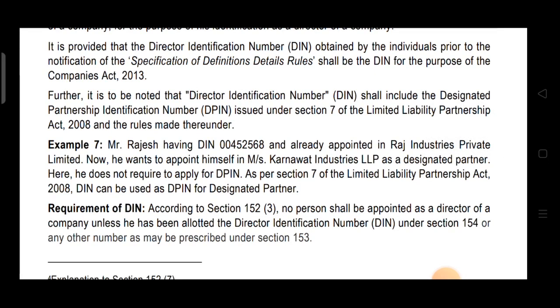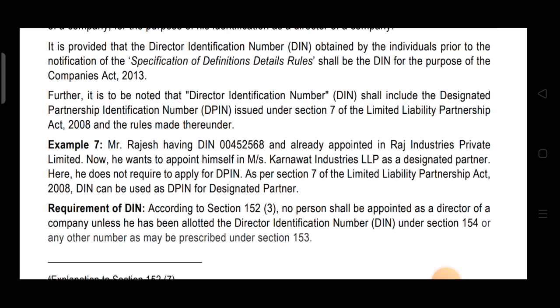Example number 7. Mr. Rajesh, having DIN 0045, is already appointed in Raj Industries Private Limited. Now he wants to appoint himself in Messrs. Karnawat Industries LLP as a designated partner. First he is appointed in a private limited company. Now he wants to appoint himself in the LLP as designated partner. Here he does not require to apply for DPIN as he was already appointed in a private limited company, and that means he was having the DIN.